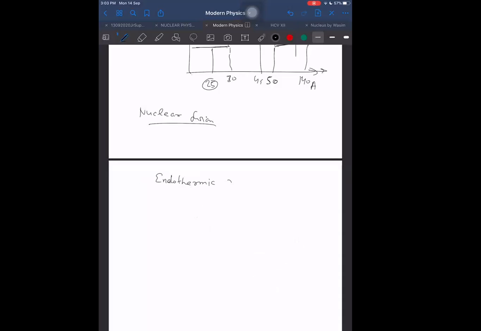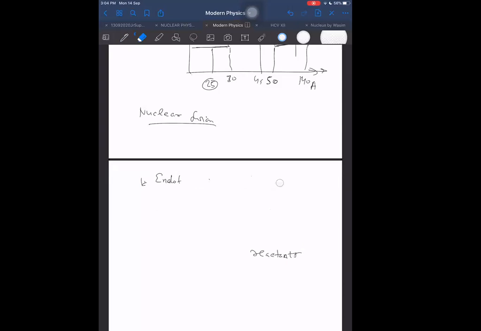Endothermic reactions we can make, in which the energy will not be released, but energy will be absorbed. Energy of products, we can say, the mass energy of products is more than the mass energy of reactants. What does it mean?